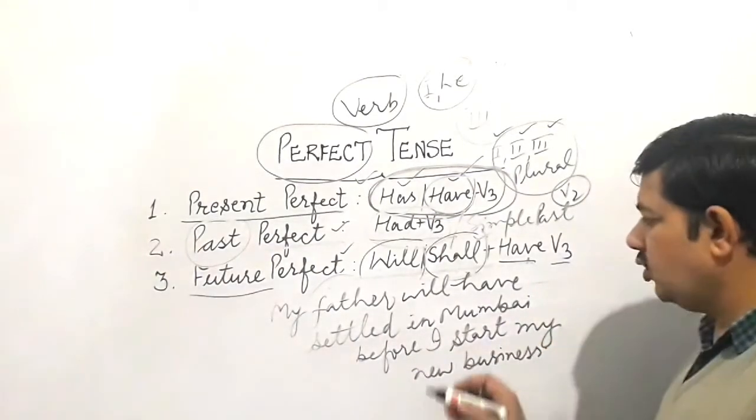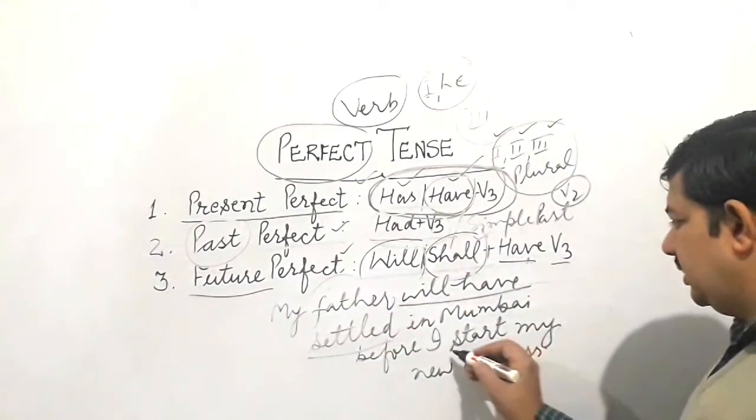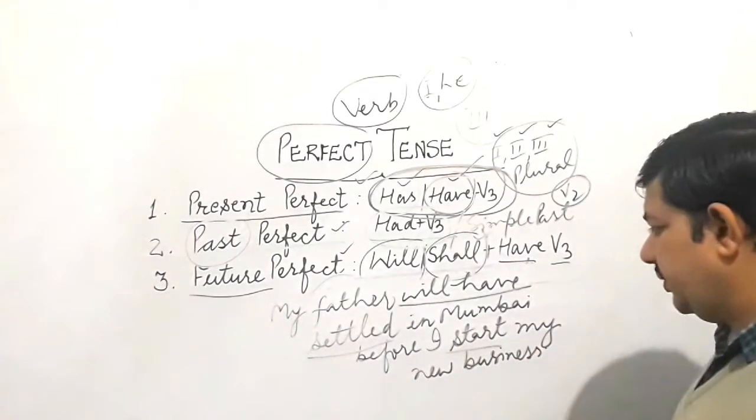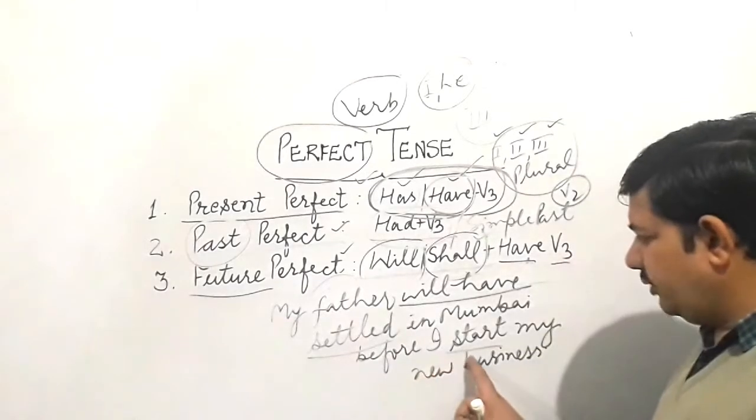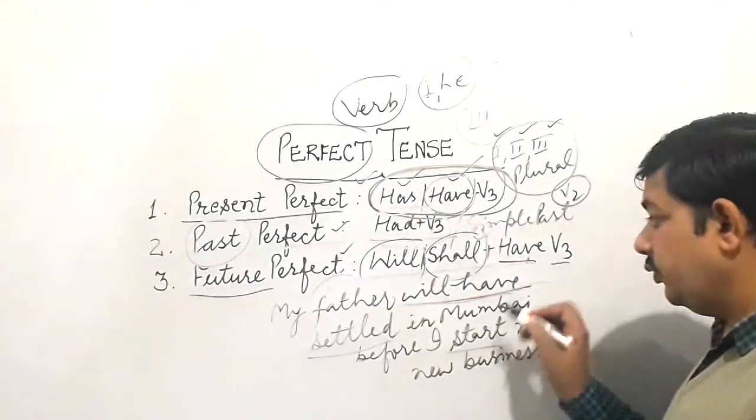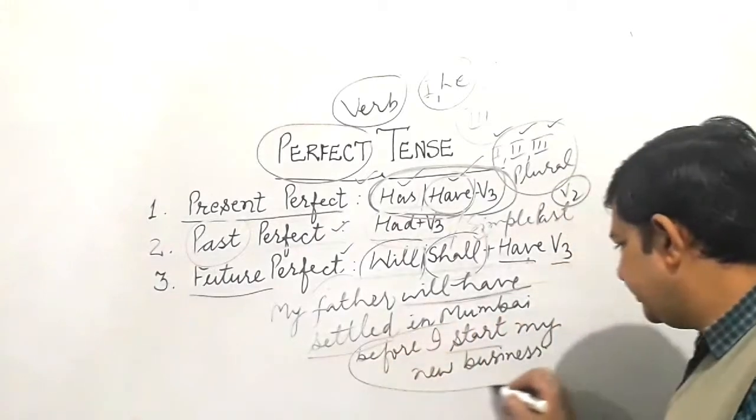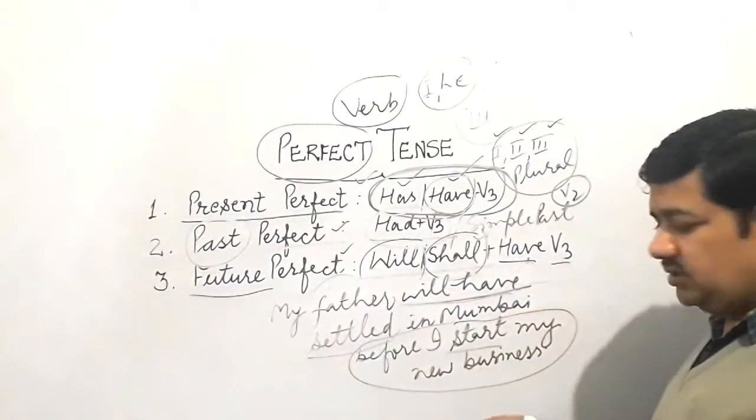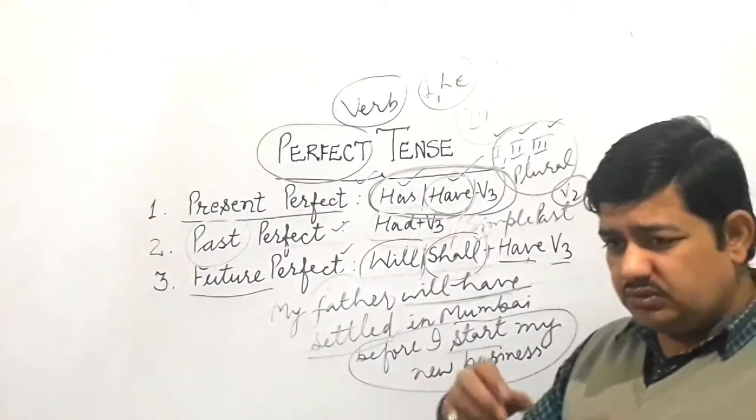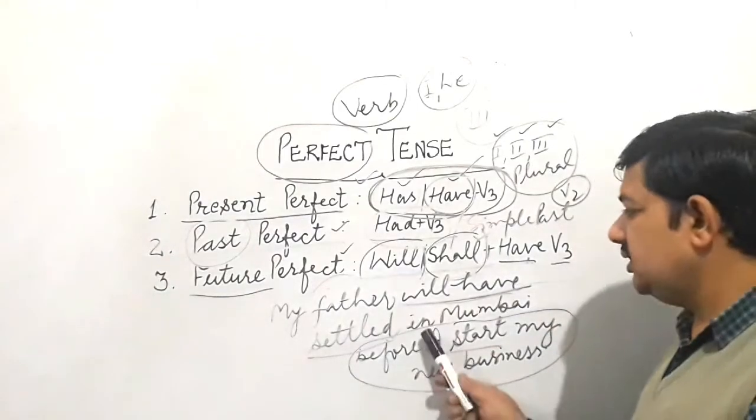See, children, here we are talking about two activities. One activity is related to the settling of father, and the other is related to the starting of business. So here, this activity has not started, and it is related to the future, that it will have been completed. So here it is a kind of limitation. Means before the starting of any activity, if you feel or give some assumption that this activity will have been completed, there you can use this kind of structure.